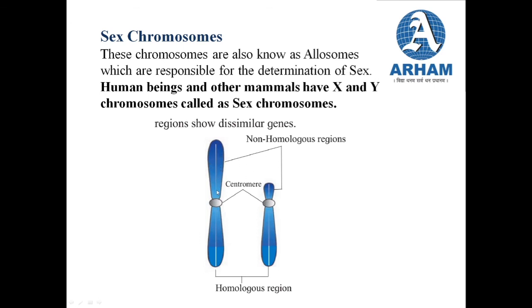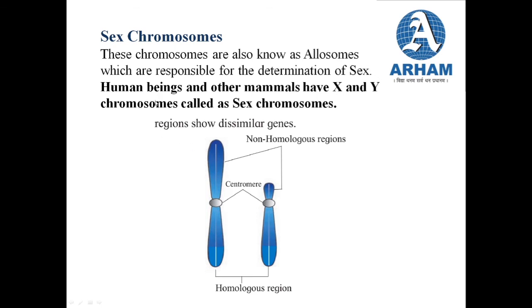As you can see, this non-homologous region is completely different from each other, and that is how it is called the non-homologous region. And the homologous region is completely similar to each other, so that is how the name is given. Now this homologous region of both the chromosomes shows similar genes, whereas the non-homologous region shows dissimilar genes. And the crossing over between the X and the Y chromosome takes place in this homologous region. It does not take place in the non-homologous region.